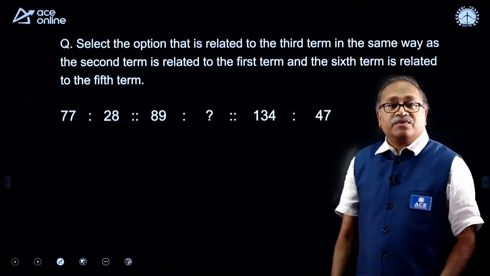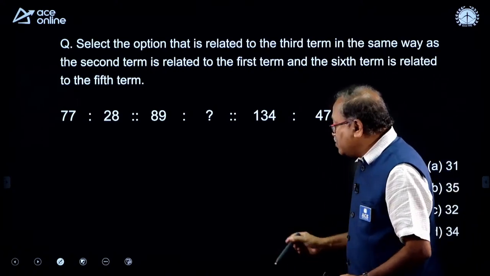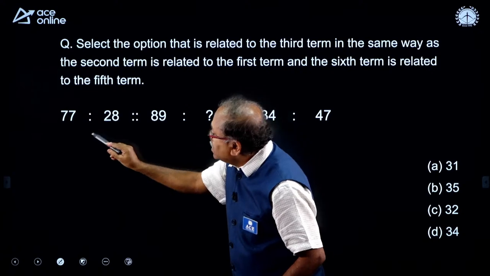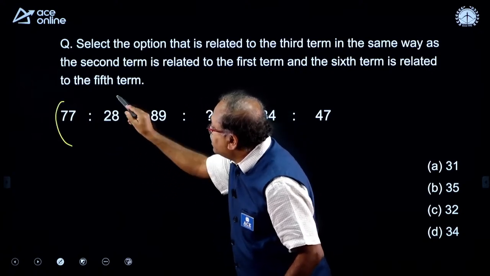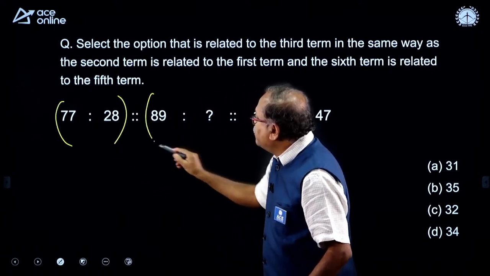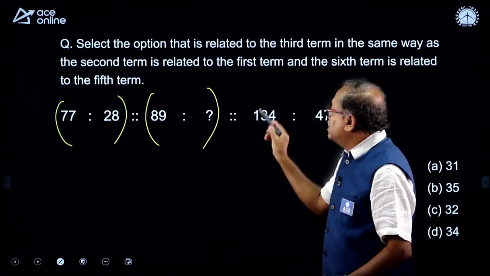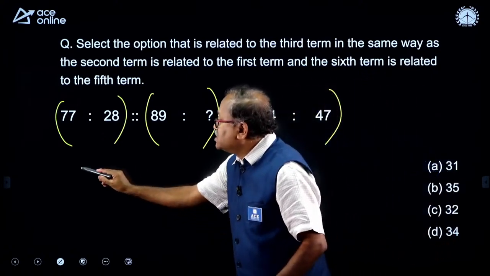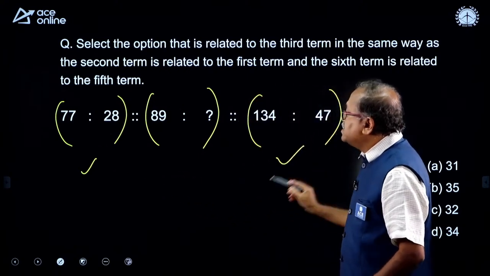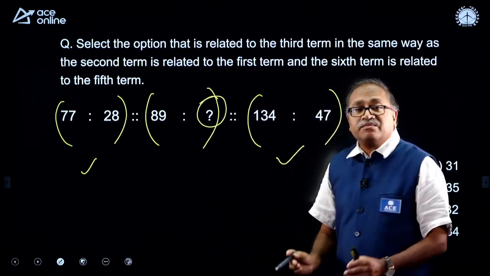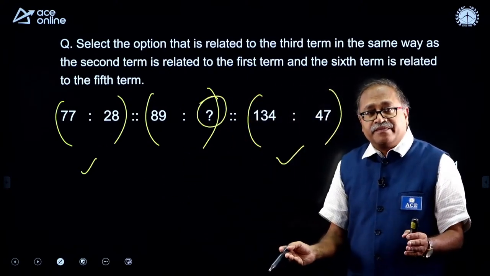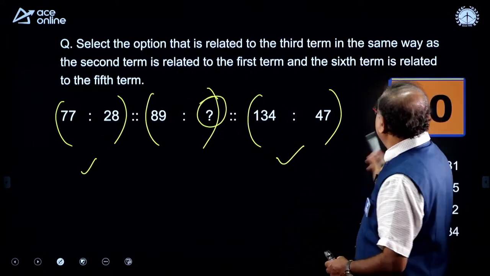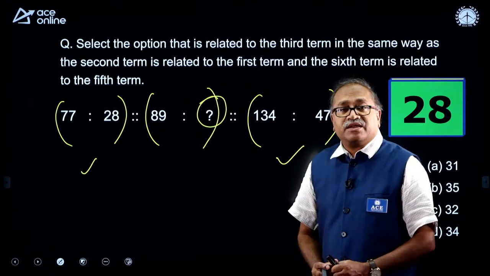Look at the question here first. You know that you get questions like this in the exam. It has a certain relation from here to here, and from here to here another relation. So, check this relation, identify it, and apply the same relation in the middle set. Right, my dear friends? For that I am giving 30 seconds to you. Let us take the 30 seconds and identify the relation.